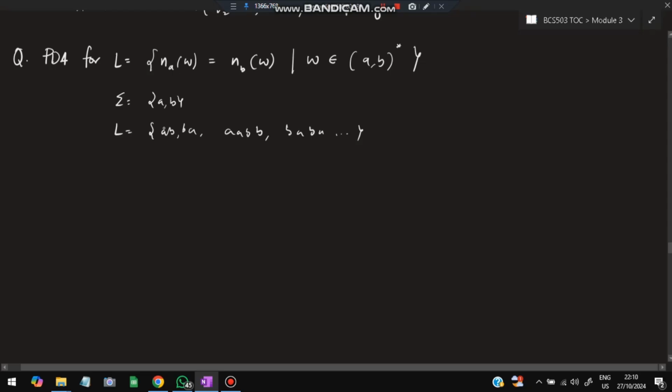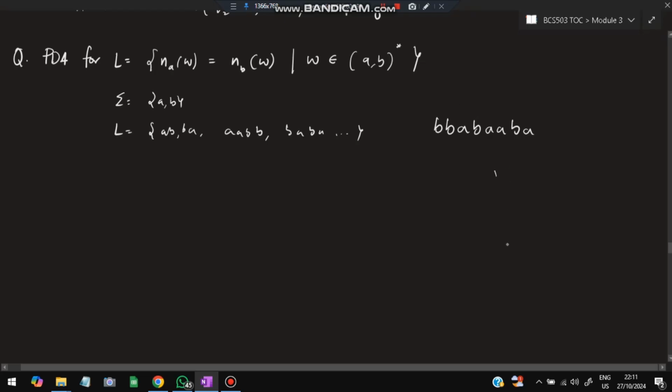It can be 0 also, right? That is also possible. But to make a diagram, we need to have a minimum string, which is AB, so that we can handle it for the cases A and B. And BA, AA, BB, all these are there. Wherever the number of A's and B's are equal, that will be a valid string. So let's take a string, for example, BB, A, B, AA, BA. Okay, how many B's are there? 1, 2, 3, 4. How many A's are there? 4. Okay, we'll finally handle the PDA for this string.